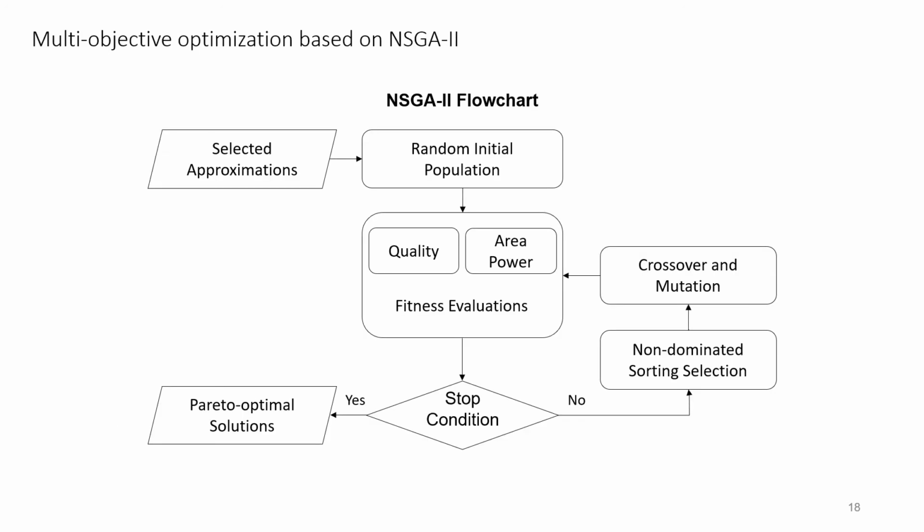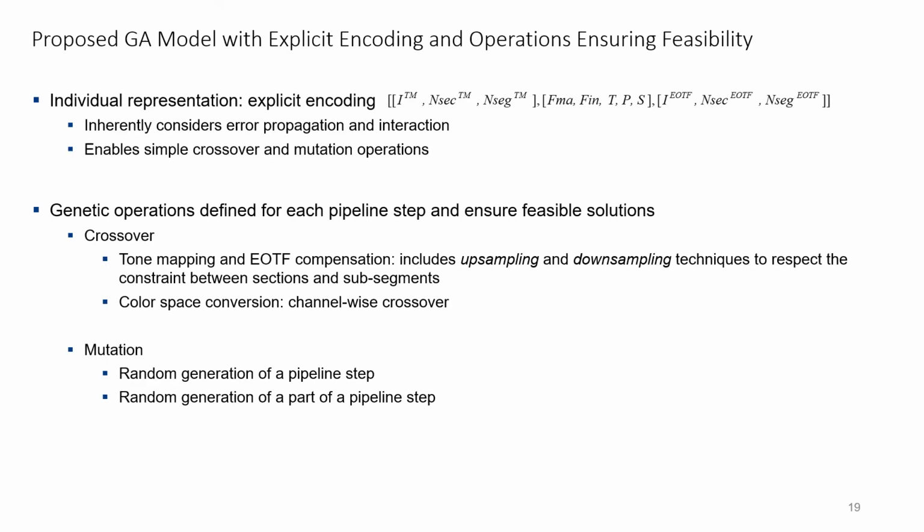In this work, we use a well-known multi-objective genetic algorithm called NSGA2 and propose a suitable optimization model for the approximation pipeline we have presented. In the optimization model we propose, an individual is represented with an explicit encoding for the approximation parameters defined previously. These parameters are simply concatenated into a list, allowing to take into account error propagation and interaction. Also, that allows a simple definition of the crossover and mutation operations.